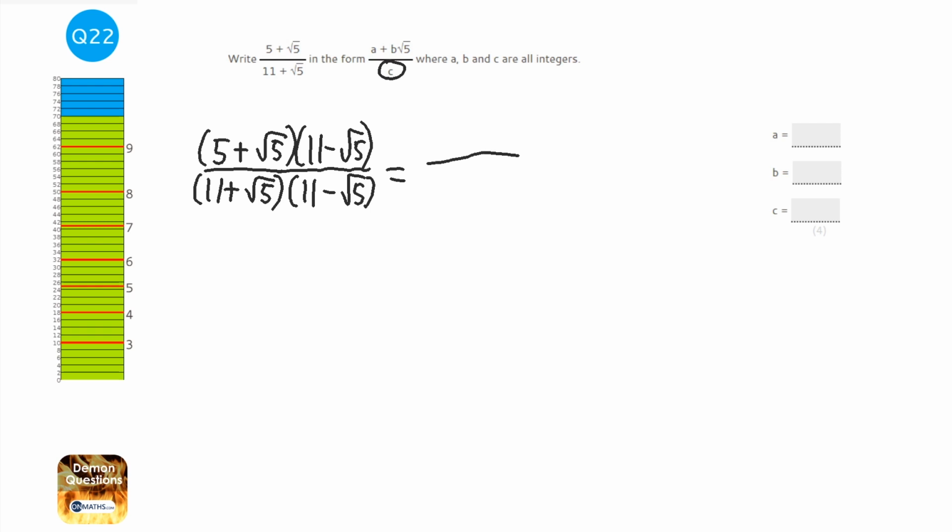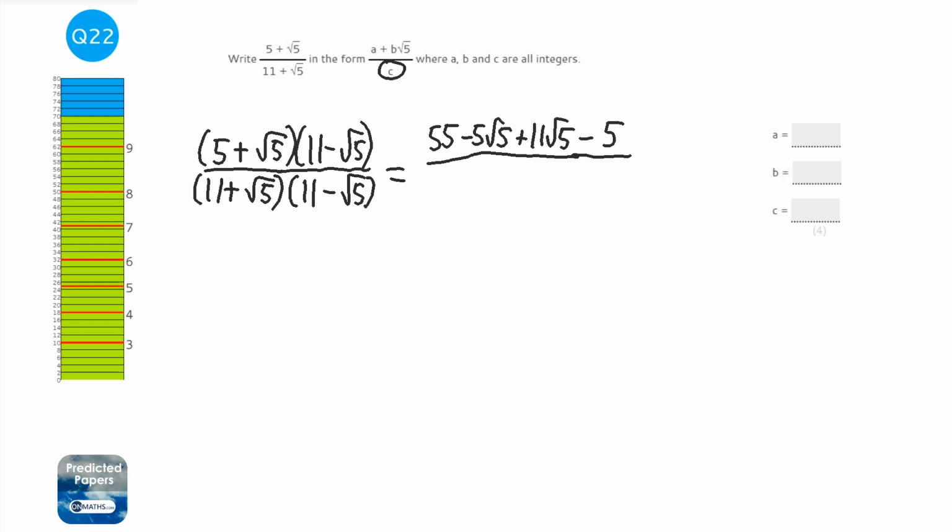So I'm going to do the top first. I'm going to do 5 times 11, which is 55. I'm going to do 5 times minus root 5, which is minus 5 root 5. I'm going to do 11 times root 5, which is 11 root 5. And root 5 times minus root 5, well, a positive times a negative is a negative. And any surd, when you times it by itself, it just becomes that number. So root 5 times root 5 is just 5.